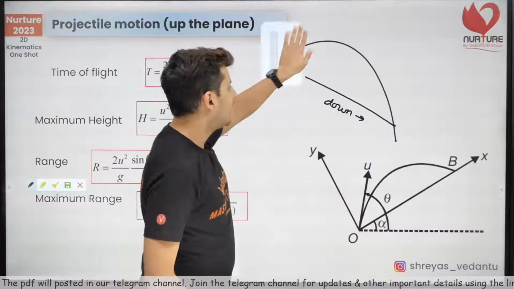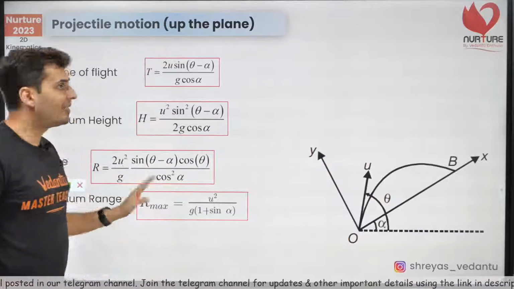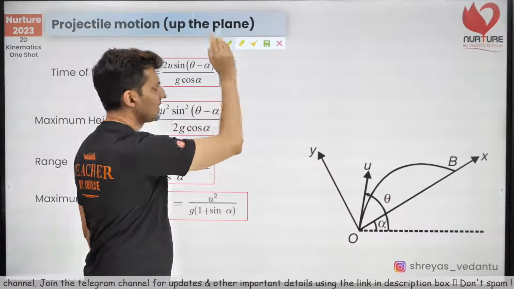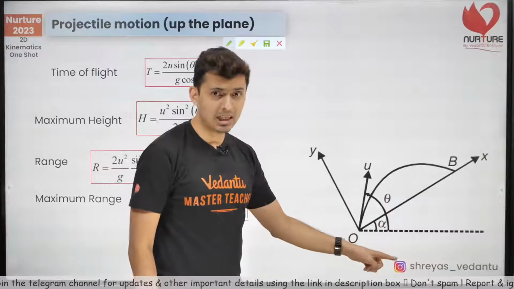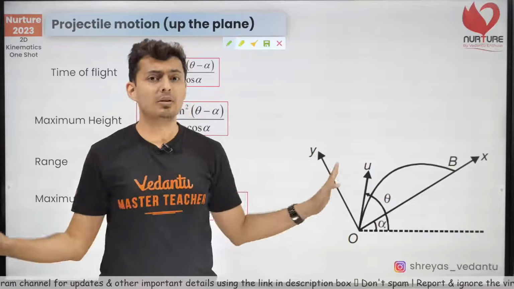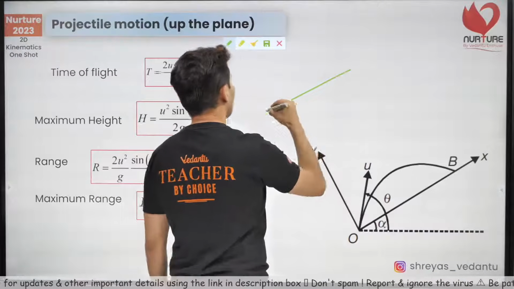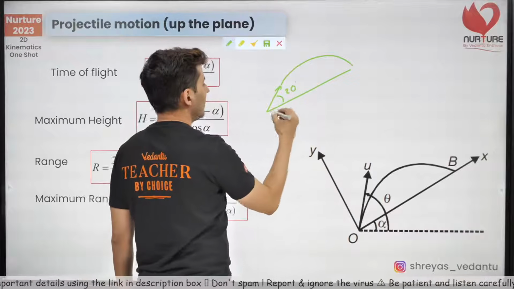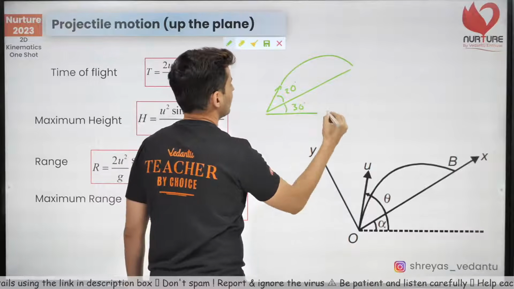That's it. Now you should be well aware of the formulas. See, an easy way to remember the formulas. First, theta. Theta is always measured with horizontal. So for example, I throw an object like this. Let's say this is 20 degrees and let's say this is 30 degrees.